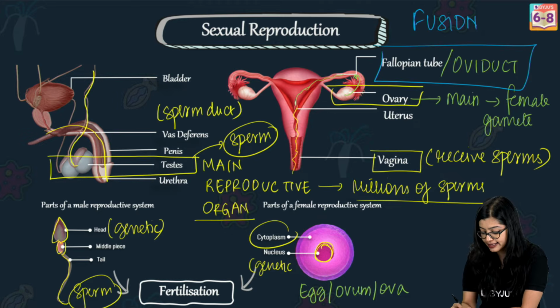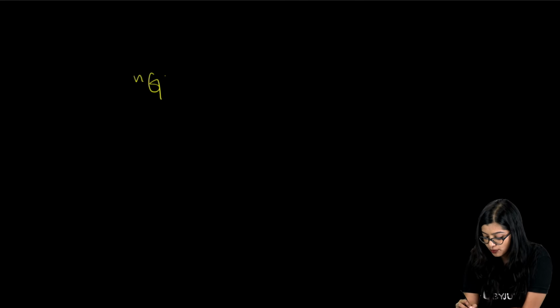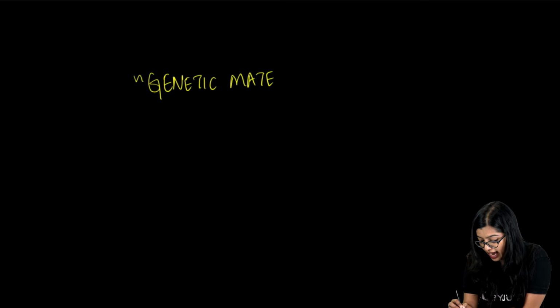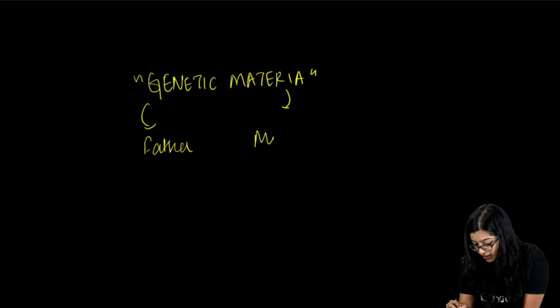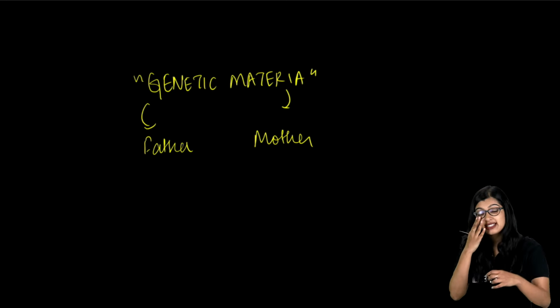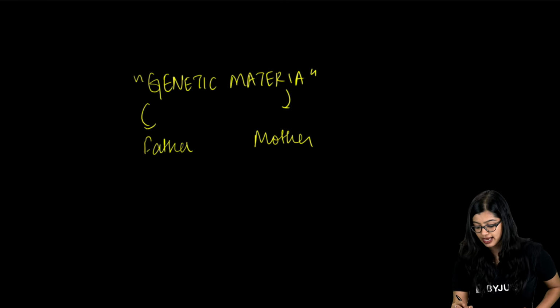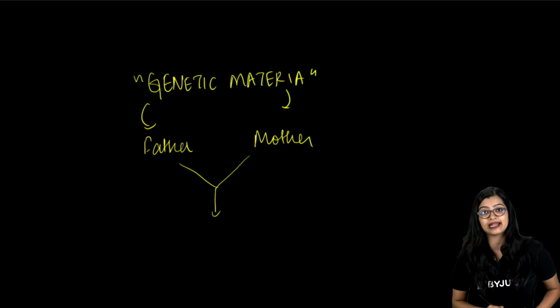Now, in both cases, what do we observe? We observe that there is genetic material, right? The genetic material is coming both from the father and from the mother. So, when the two cells fuse, this genetic material is combining, right?